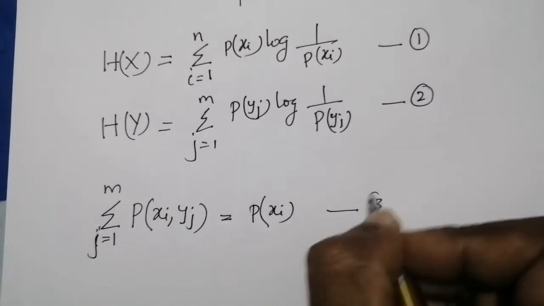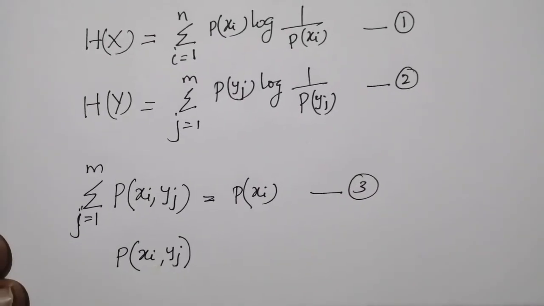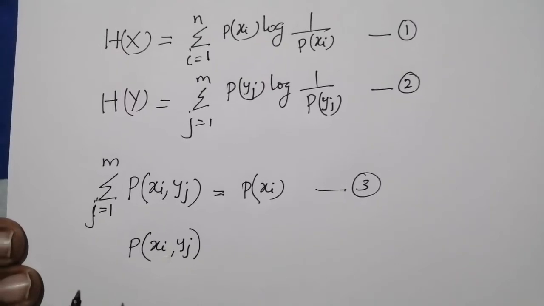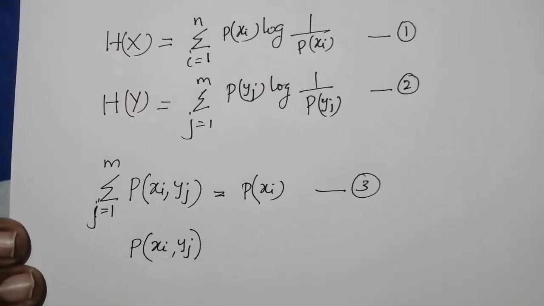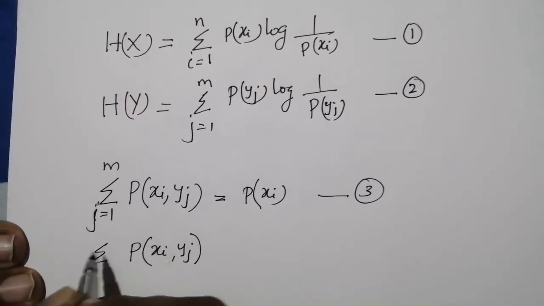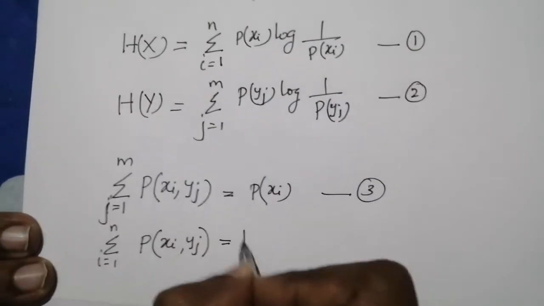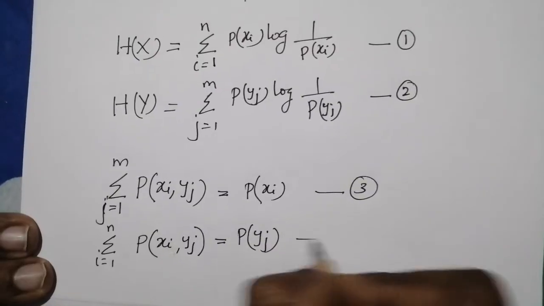This is equation number 3. And from the first property of the JPM, we know that the sum of all elements of the jth column of the JPM gives the probability of the jth output, that is sigma i equal to 1 to n p of xi yj equals p of yj. This is equation number 4.